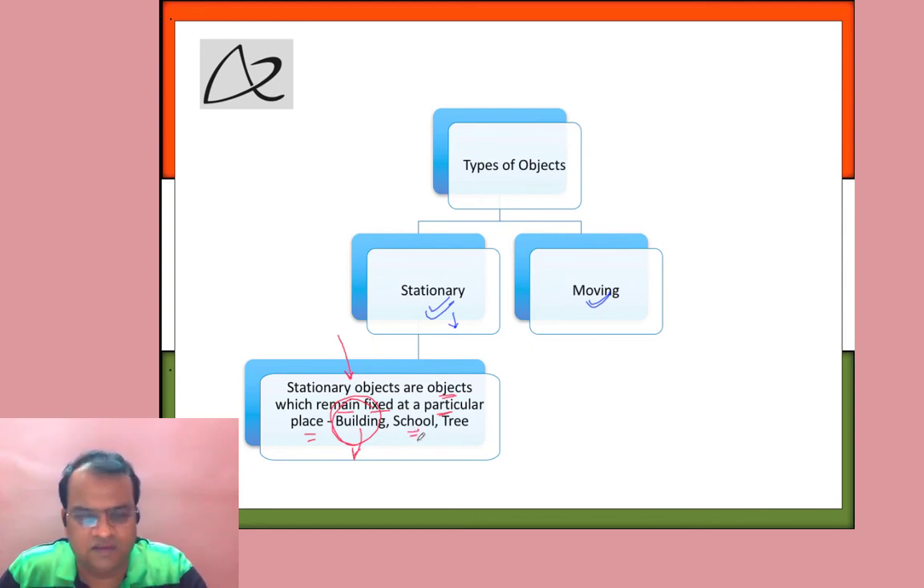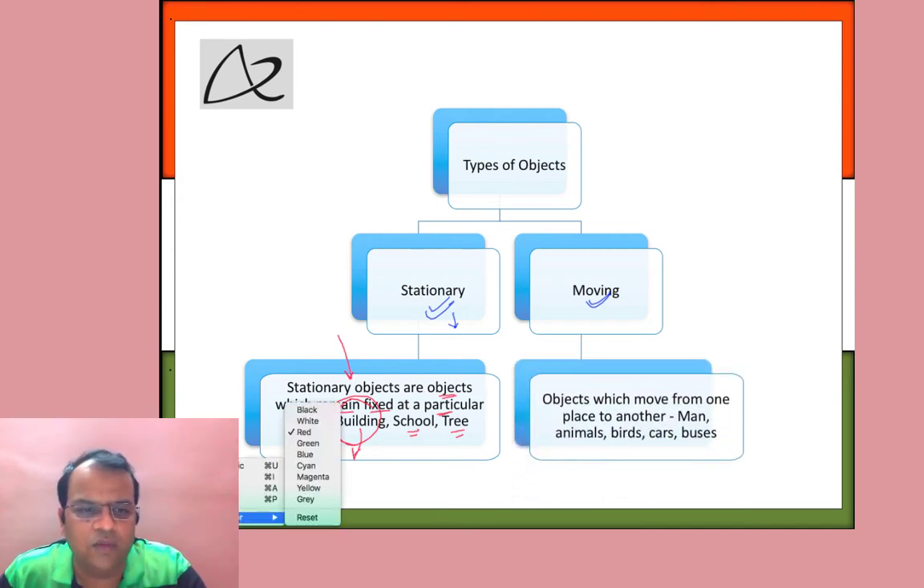Again, the building of the school I took as an example. It can be any other building, an office building where your parents might be working, a tree. Now, if you look at a tree, it's a stationary object. It does not move its place from one place to the other. Of course, there are possibilities where a tree can be excavated as it is and it can be moved to a different location, but otherwise a tree is generally a stationary object.